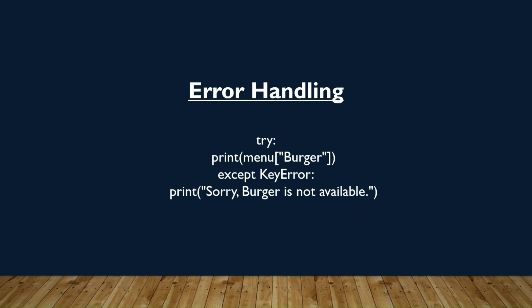Next one is error handling. In a restaurant, if a customer asks for a dish that is not available on the menu, the waiter doesn't panic. Instead, they politely say it's not available. This is just like error handling in programming, where instead of crashing, the program handles mistakes smoothly. In this example, when burger isn't found on the menu, the program shows a friendly message instead of an error.